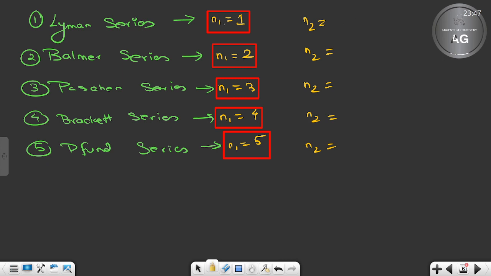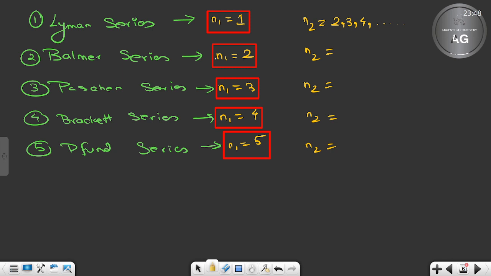Now coming to N2. For Lyman, N1 is 1, so definitely the electron cannot come from 1 to 1. That is not possible. So the electron can come from 2, 3, 4, 5 to 1. So N2 values can range from 2, 3, 4, and so on. Usually it's till 7, because till 7 we have discovered. After 7 it might exist, but we have not discovered it. So as of now, maximum from 7 to 1 it can come. But it's not an ending, so I have made dots. So 1 to 1 is not possible, and of course it will come from 2 minimum.